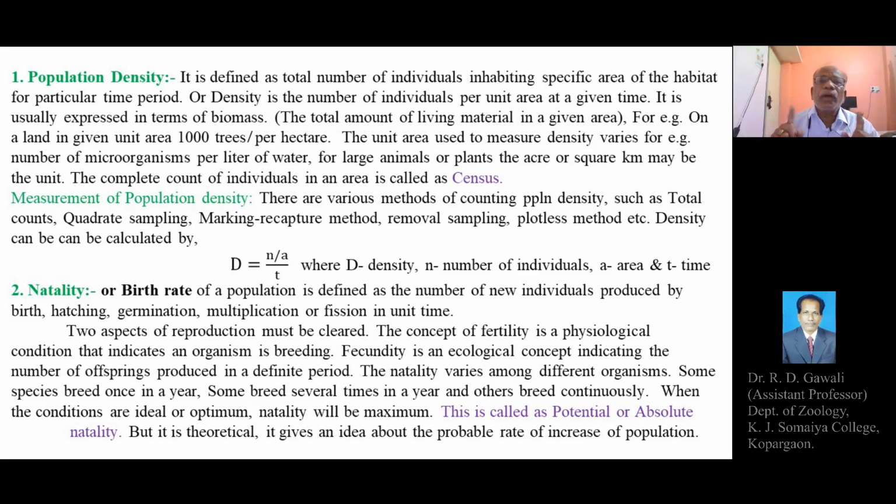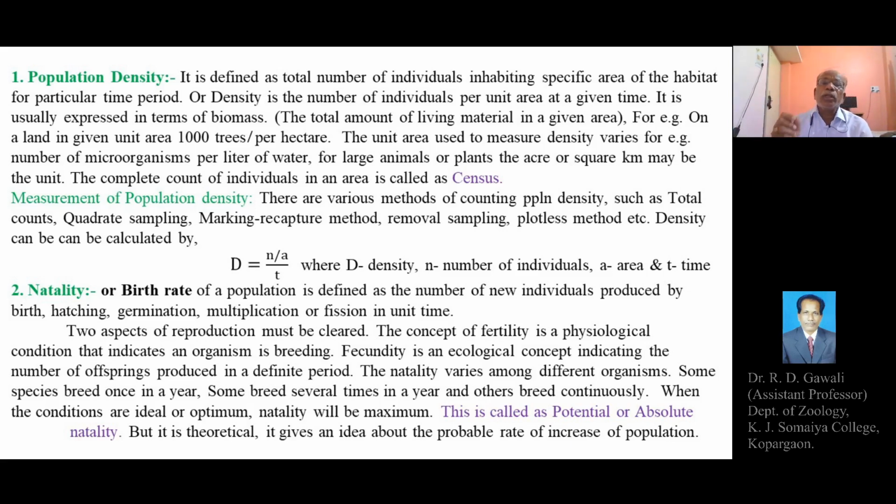On a land in a given unit area or in a definite area, that is 1000 trees per hectare. For example, on a land in a given unit area, a hectare here means 2.5 acre. 2.5 acre is equivalent to 1 hectare. So in an area of a hectare, that is 2.5 acre, how much biomass or population density is there? That is 1000 trees.